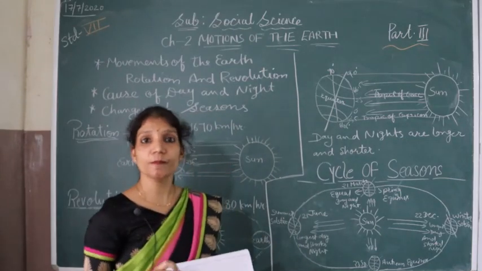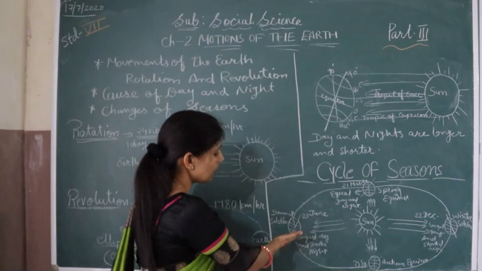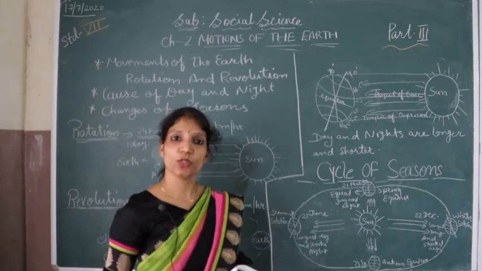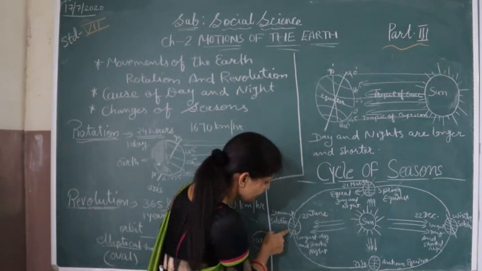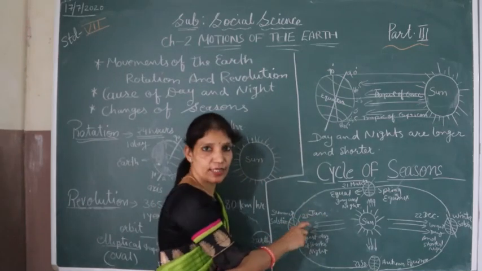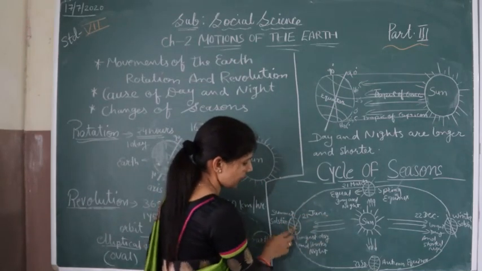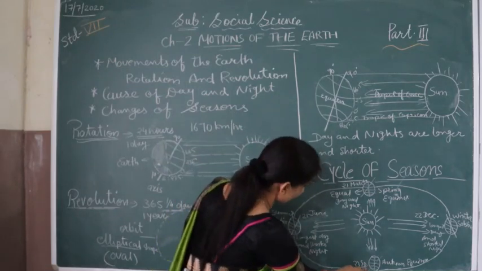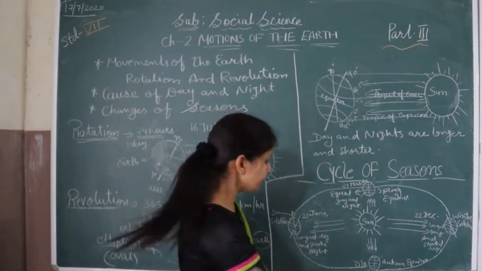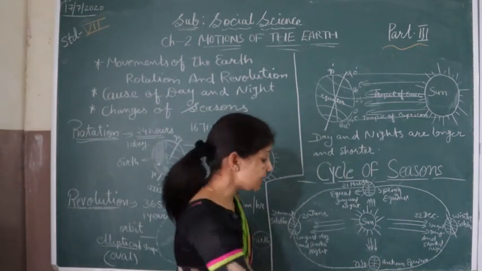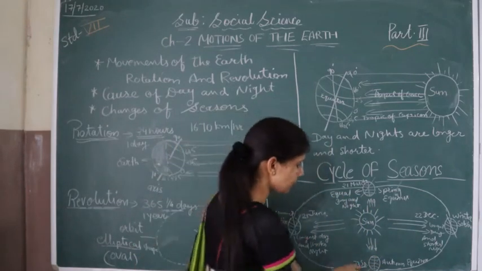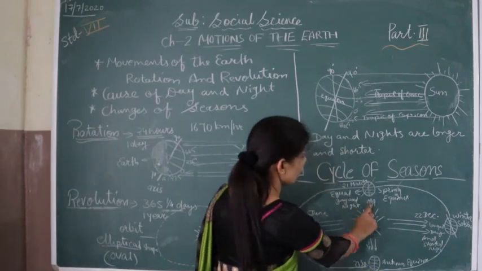It means it is the summer season, and the other part of the earth is getting less heat, so it is winter season. In such a way, as the days and months pass, June is the longest day and the shortest night. Then July, August and September. When we reach the September month, the days change. It means the rays of the sun fall straight on the earth, so that's why the days and the nights are equal.